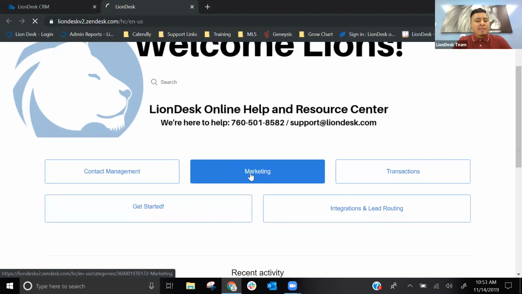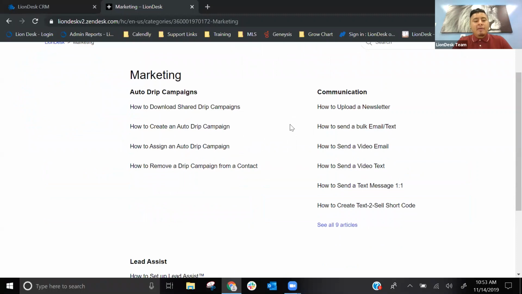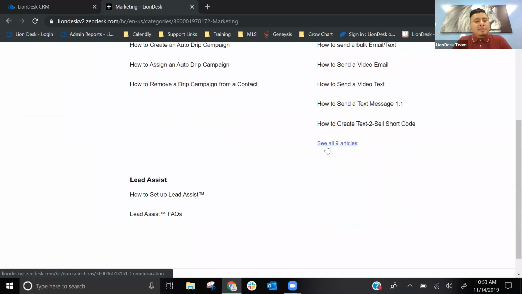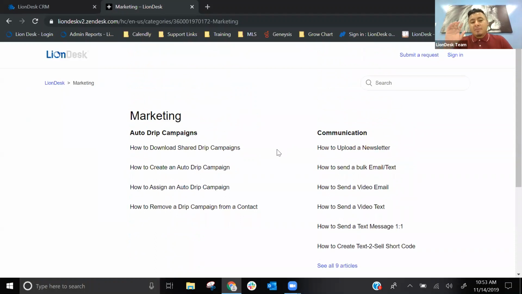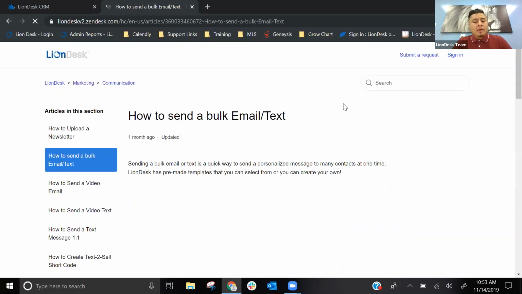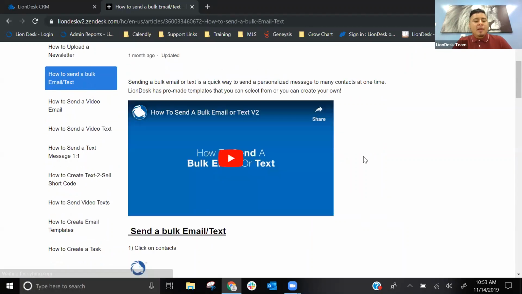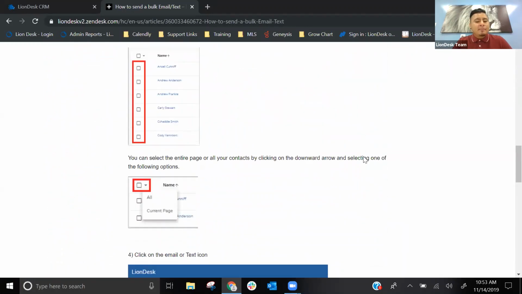So just click on any of these fields and it's going to break it down for you. Auto drip campaigns, communications, lead assist, and so on. So if you have any questions outside of business hours, this is definitely a go-to. It has all of how to send a bulk email / text, has a video, as well as a step-by-step guide.